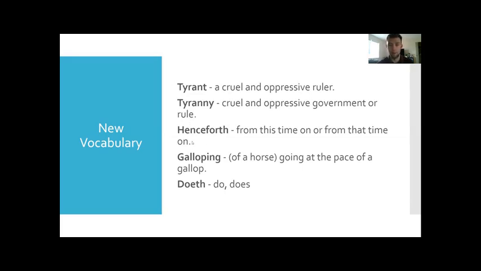Moving forward is a word called henceforth, which is a word I'm sure you guys had never seen very often before. That's kind of an older English word that means from this time on or from that time on. Nowadays we probably just say then, something happened, then something else happened. Or, since then would probably be a better translation, but it's an older English term called henceforth.